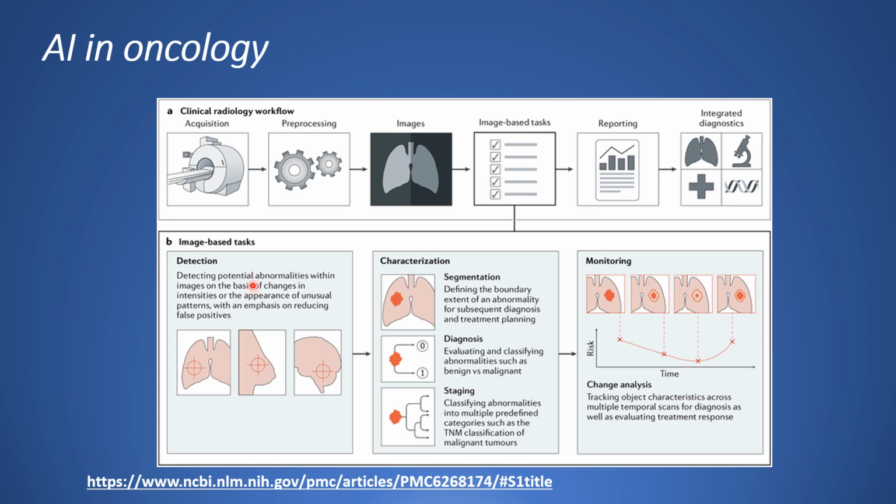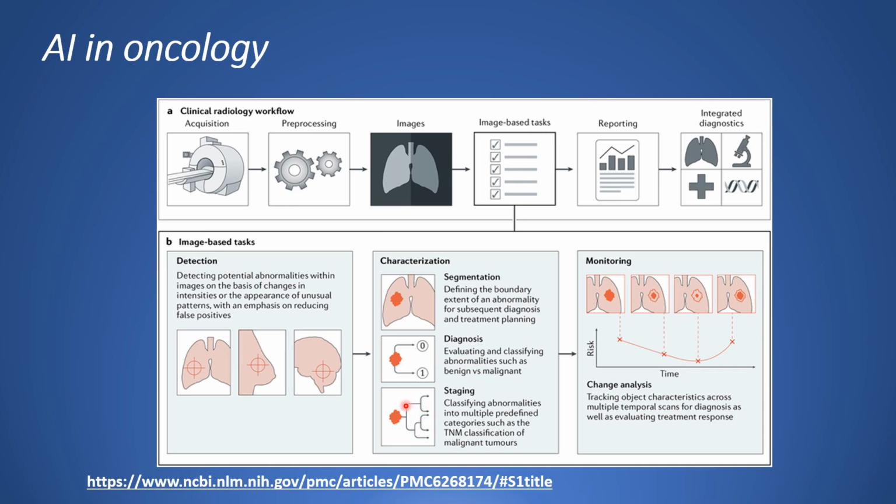Now, if you look at image-based tasks, here the thing is about detecting abnormalities within the images on the basis of changes of intensities or the appearance of unusual patterns, with an emphasis on reducing false positives. So it is about identifying, say, tumors in the lung or in the breast or in the brain. And then you have characterization, whereby you segment the abnormalities. You also identify whether the abnormality is benign or malignant.